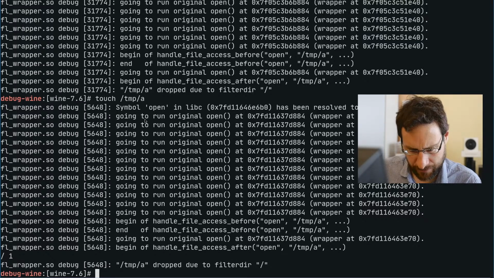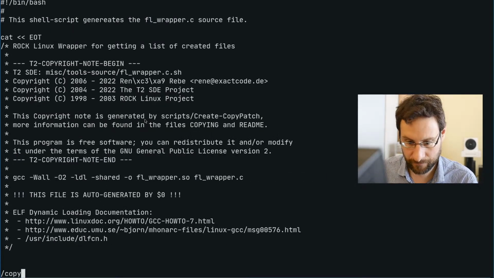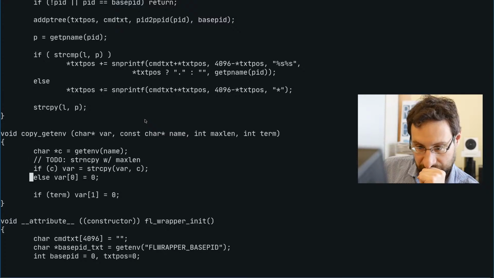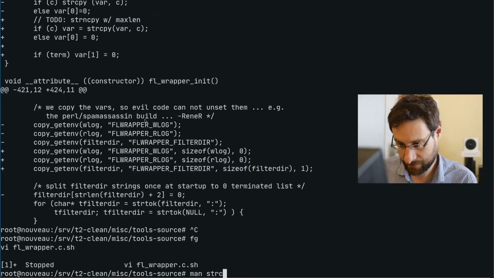Okay, this is the first thing. So apparently we terminate this wrong. Apparently terminates the first string copy. What is this one, string copy?